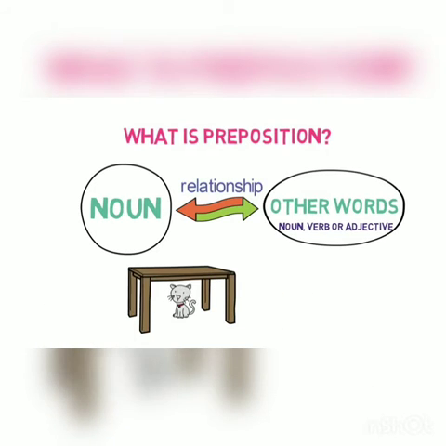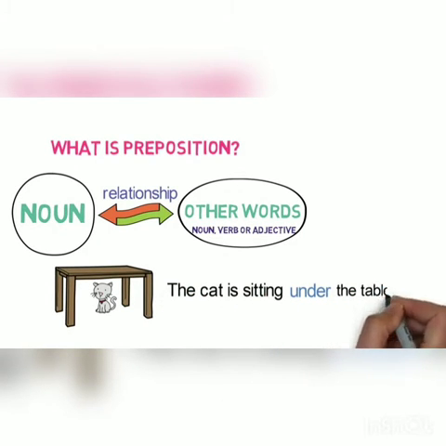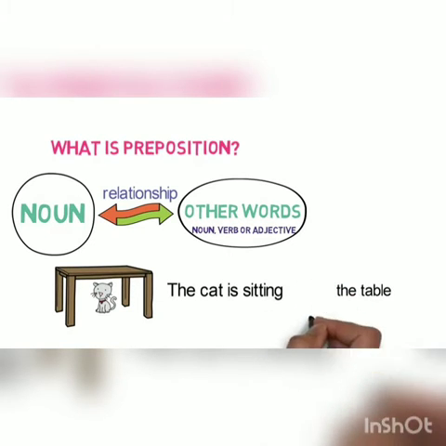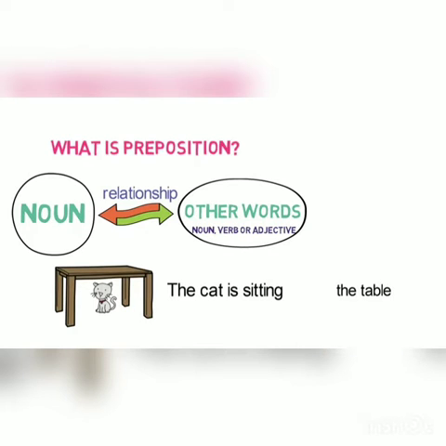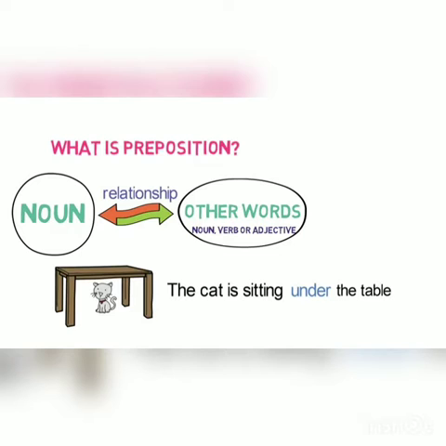The cat is running and now where is it sitting? The cat is sitting under the table. Here under is used to link table, which is a noun, and the sitting placement of the cat. If we do not use under and write the same sentence, it is the cat is sitting the table. We are not able to get what is the relationship between the sitting of the cat and the table. Using under, we are confirmed that the cat is sitting under the table. Hence, under is a preposition here.